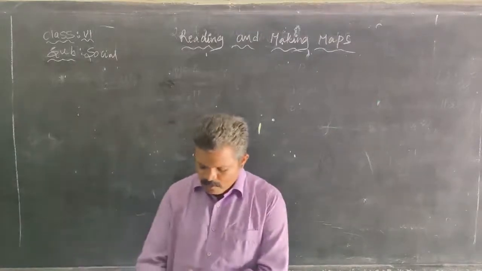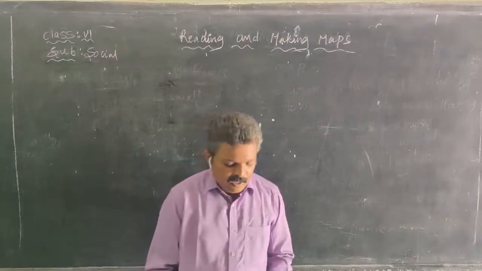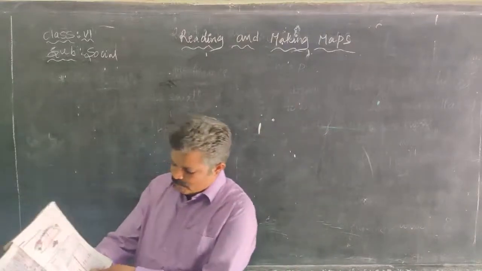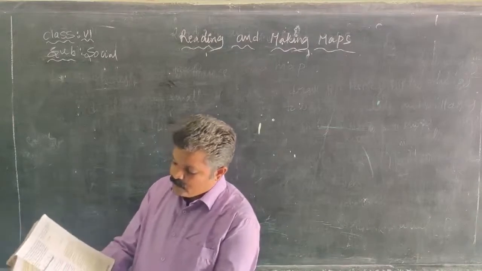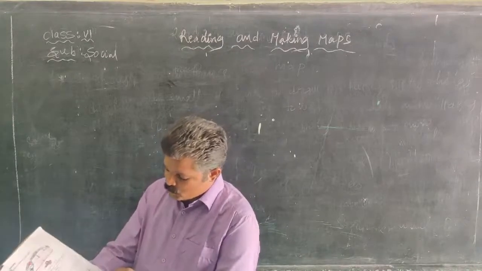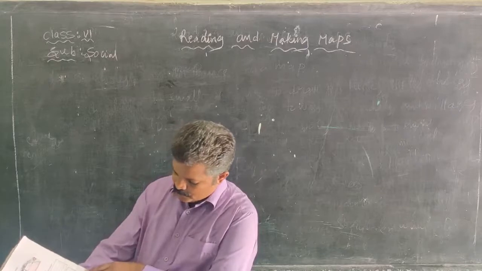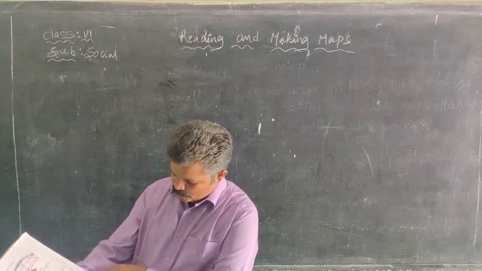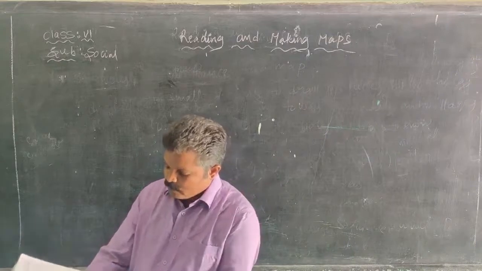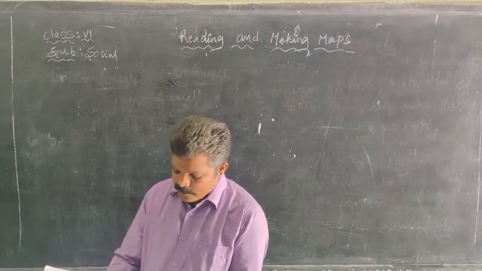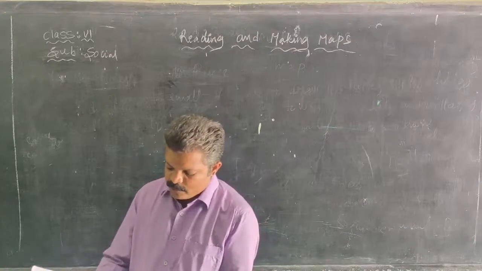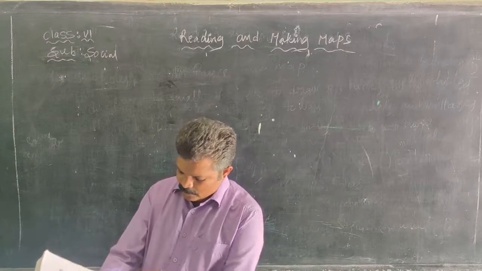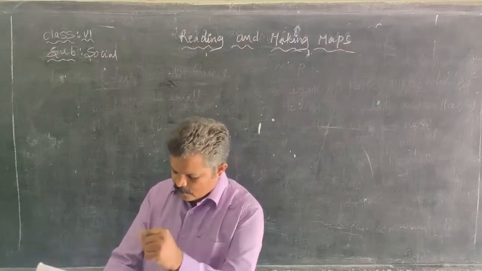Also, here there are some questions: Lalita is towards which direction of John? For example, this is Lalita, and we find John. Lalita is toward John in the north direction.